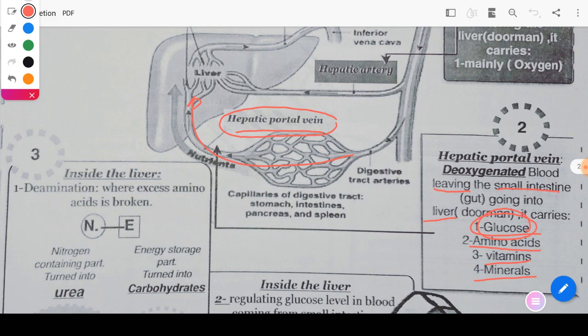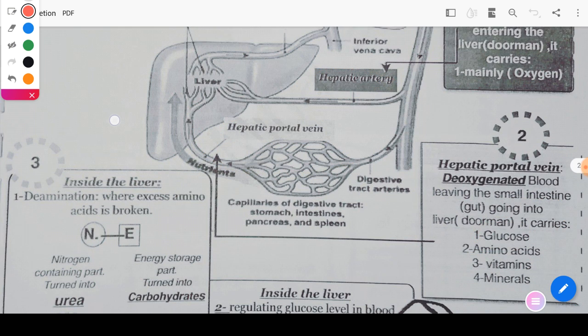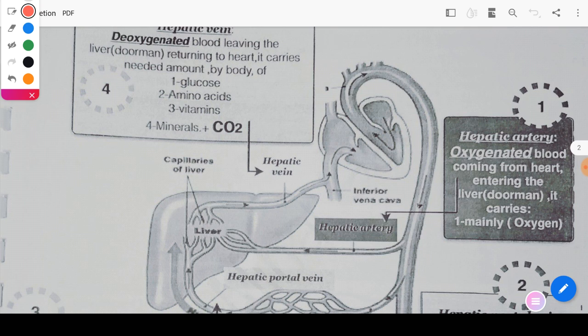So through the hepatic artery, the liver obtains oxygen. Through the hepatic portal vein, the liver obtains glucose. So it starts releasing energy by the breaking down of the glucose in the presence of oxygen, and CO2 will be produced as a waste product. Is it clear?